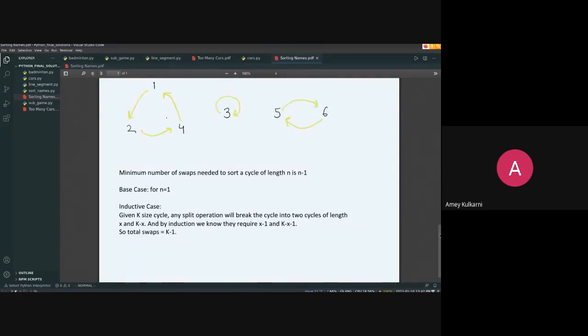So yeah, this is slightly mathematical. What should be ideal is that you can stop during a contest and start programming, and that's actually before the base case and all of that. You don't need to do all this base case; that's usually after the contest. For now, what you need is: the minimum number of swaps to sort a cycle of length n is n minus 1. You should be able to observe this.